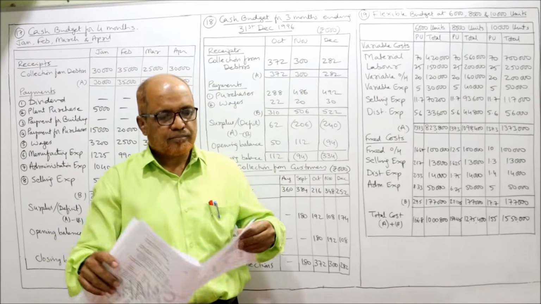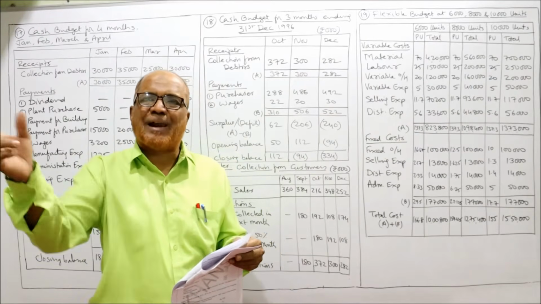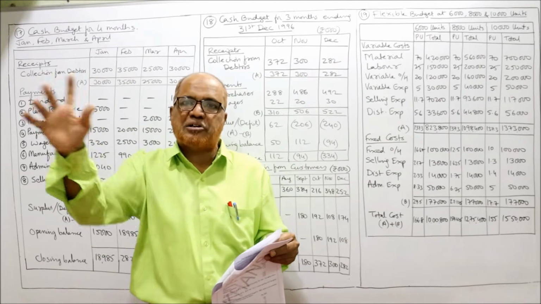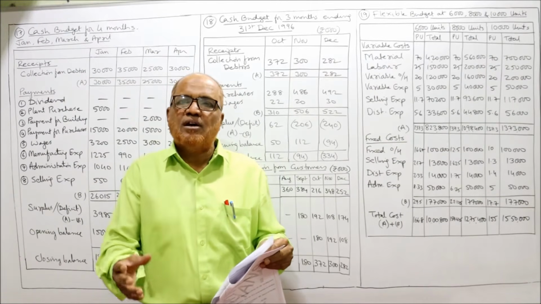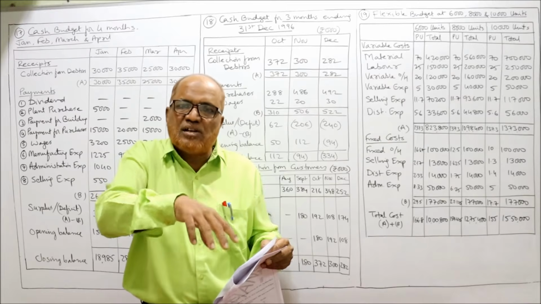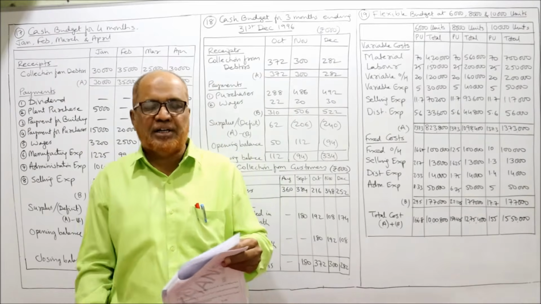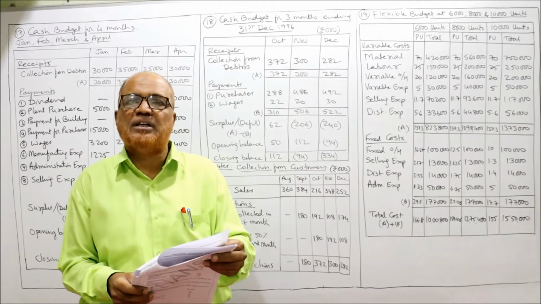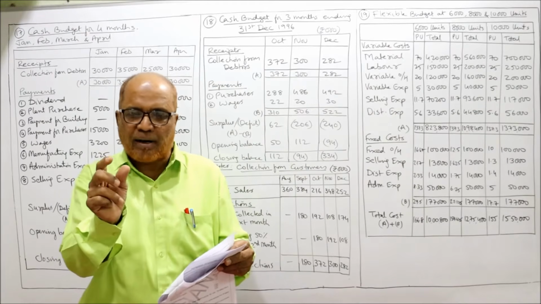Then point B. Creditors are paid in the month following the month of purchase. Creditors means suppliers from whom the business has purchased goods on credit. So when we purchase goods in January, we make the payment in February; when we purchase in February, we pay in March. So there is a 1 month delay in making payment to creditors. Estimated cash at bank on 1st October 1996 is 50,000. This is the opening cash balance.